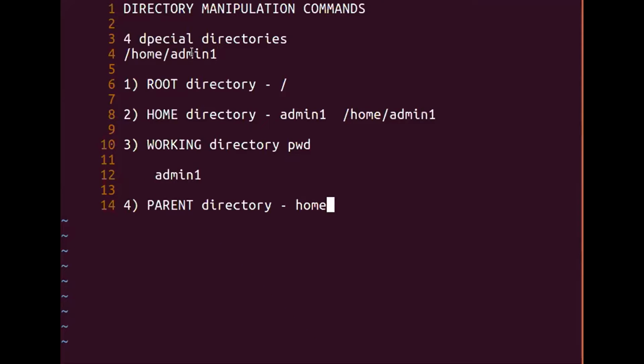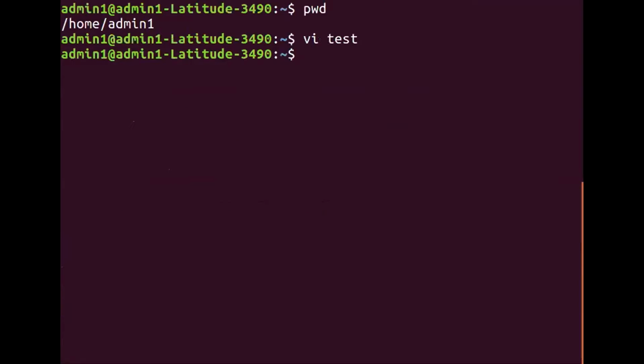Whenever you log in, your working directory will be the same as your home directory. My parent directory is home, which is responsible for the creation of admin1.